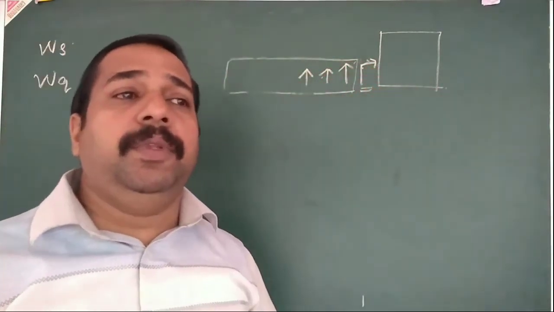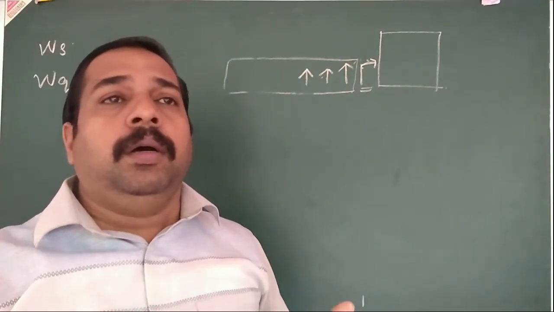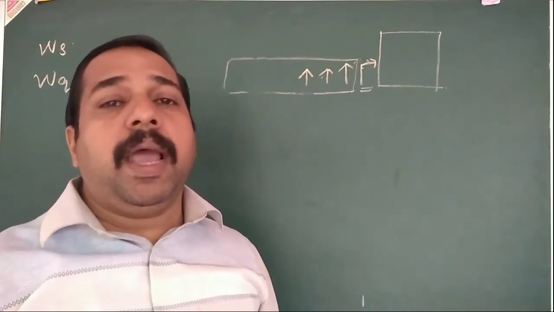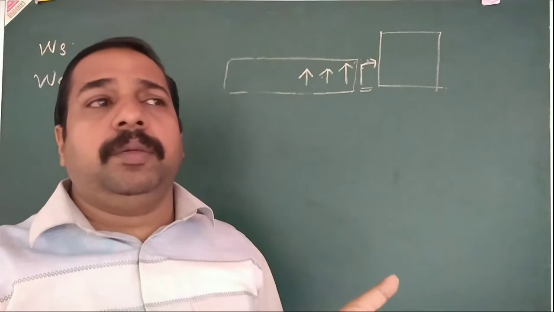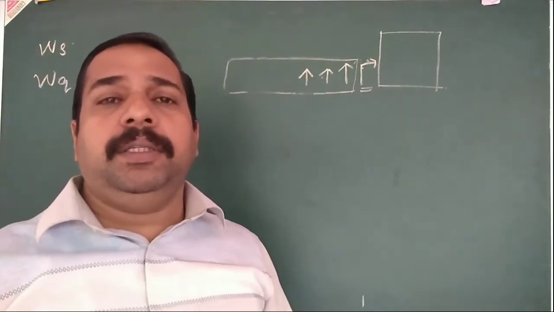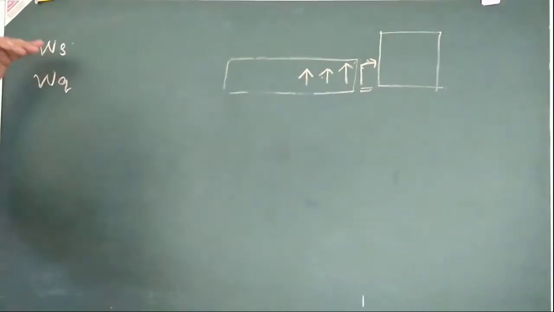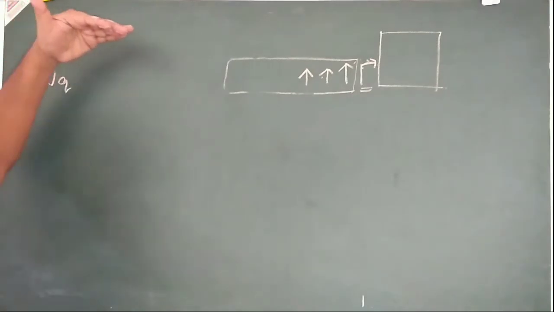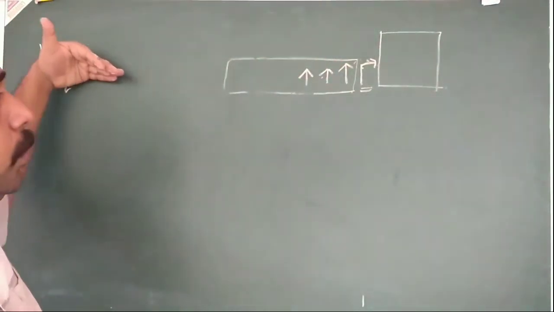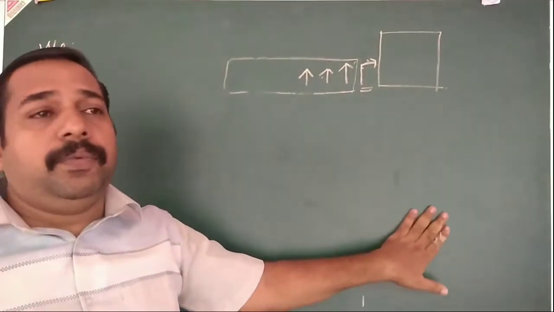Usually, if the problem is in a barber shop, then the system means the waiting time in the whole barber shop. If it is a bank, then the whole bank. Waiting time in the bank means the system. So for the whole system we use the waiting time WS, and the waiting time in the queue we take as WQ. So these are the parameters we use in the first model of queuing theory.